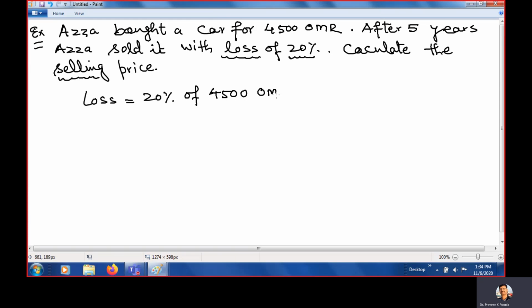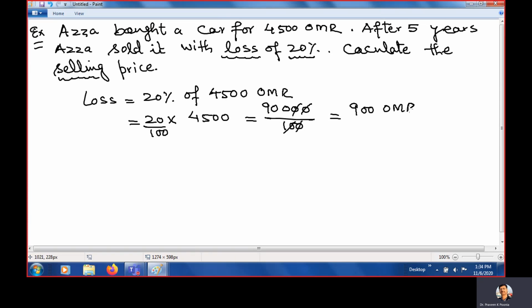4,500 Riyal. This is our loss. So 20% means 20 upon 100 times 4500. And if you multiply it, how much will you get? There are 3 zeros, and 45 times 2 is 90 upon 100. Clear? If this is the case, you can directly cancel the zeros, and how much are you getting? 900 OMR. So we get a loss of 900 Omani Riyal.